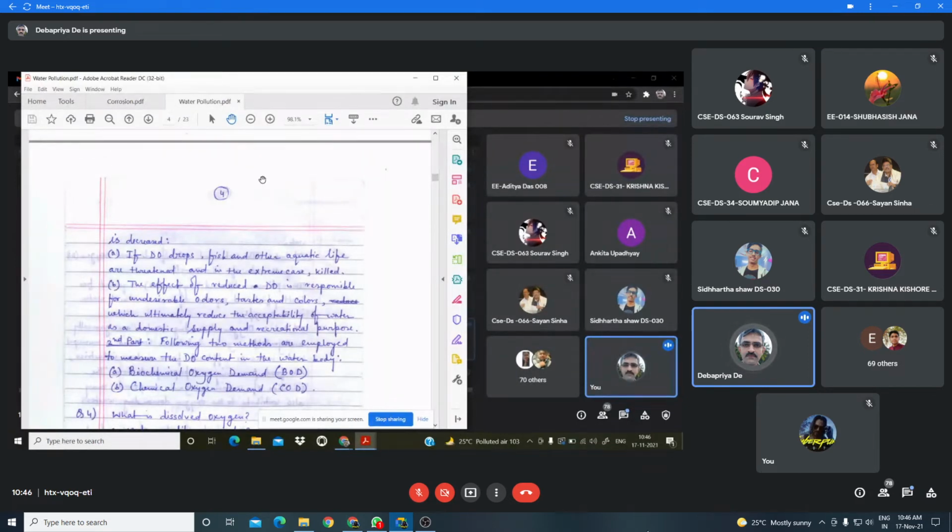And under extreme conditions, that means if the dissolved oxygen level is very, very low, then the death of aquatic plants or animals will occur. Now, suppose, listen, biodegradable substances are mixed with the water body, and for oxidation of those wastes, oxygen is consumed.